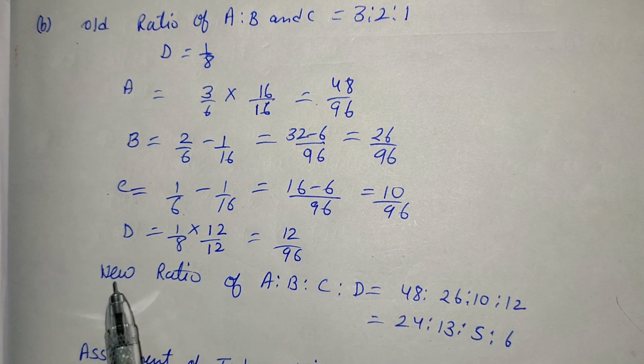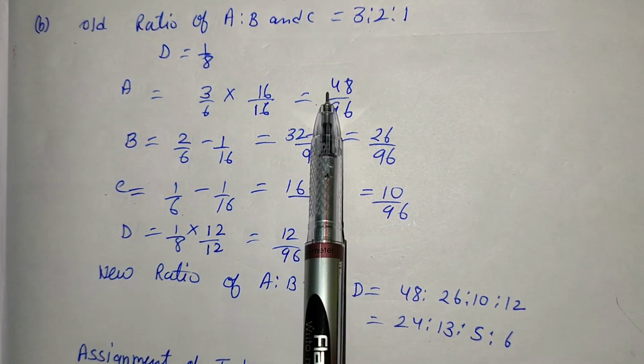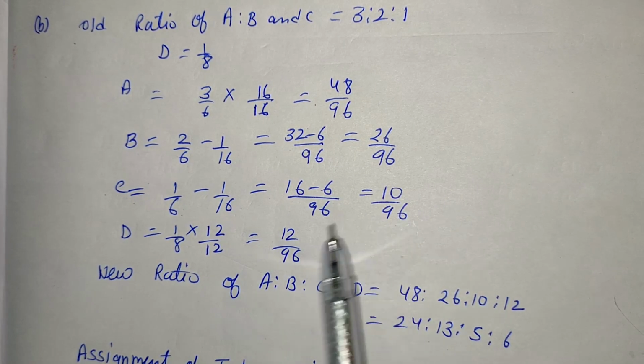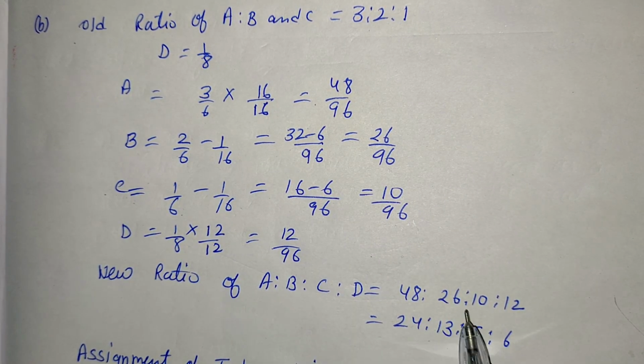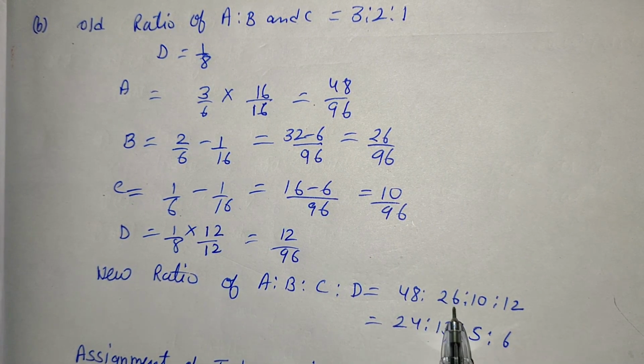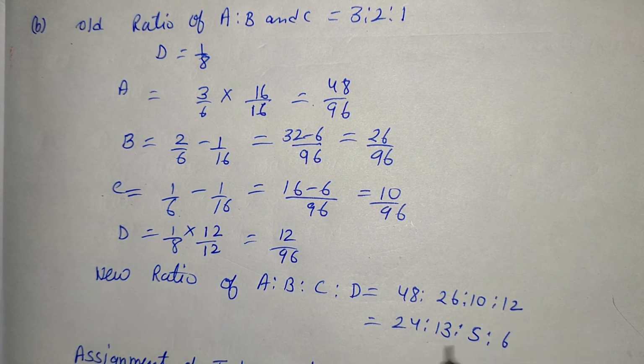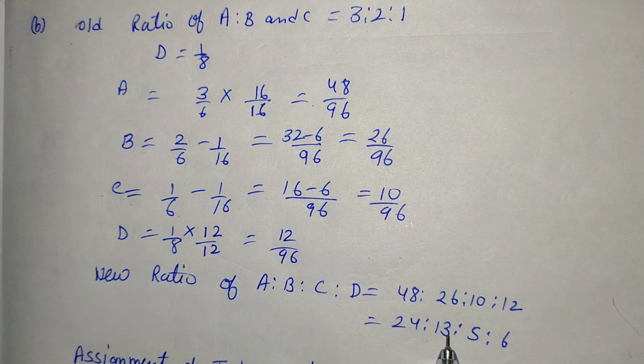So the new ratio of A, B, C and D is 48, 26, 10 and 12. We notice that all the numbers are divisible by 2. After dividing all the numbers by 2, we get 24, 13, 5 and 6.